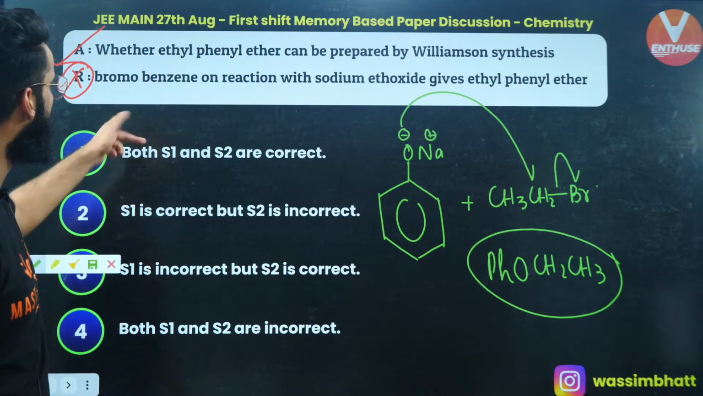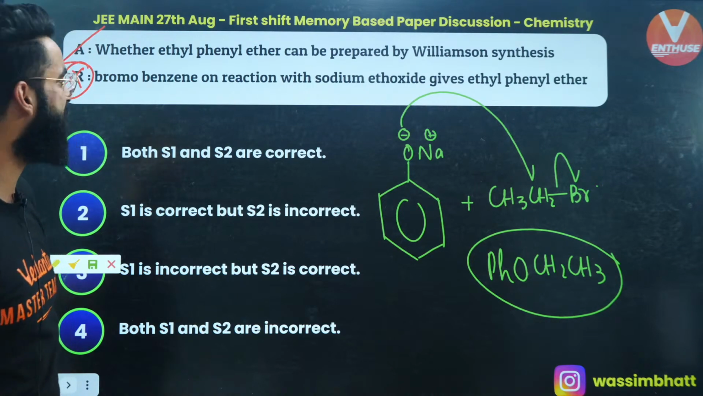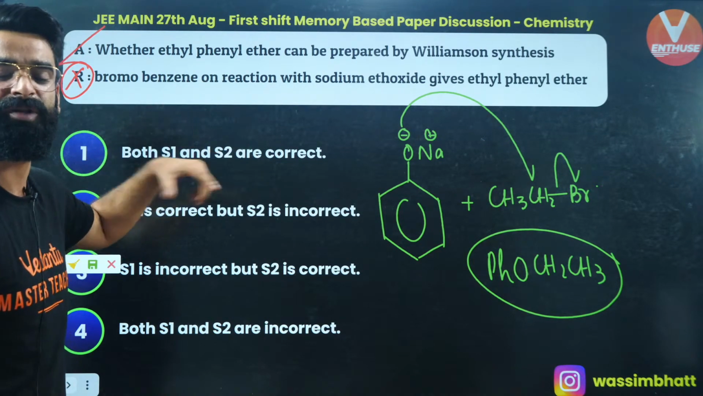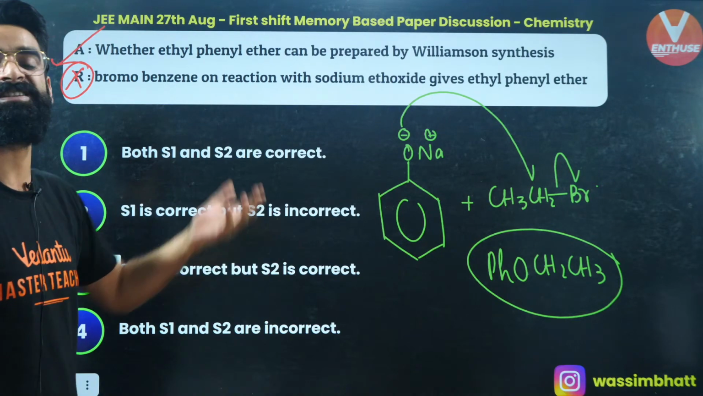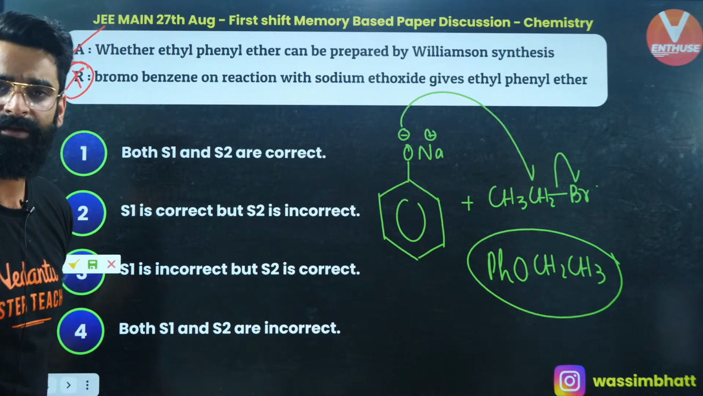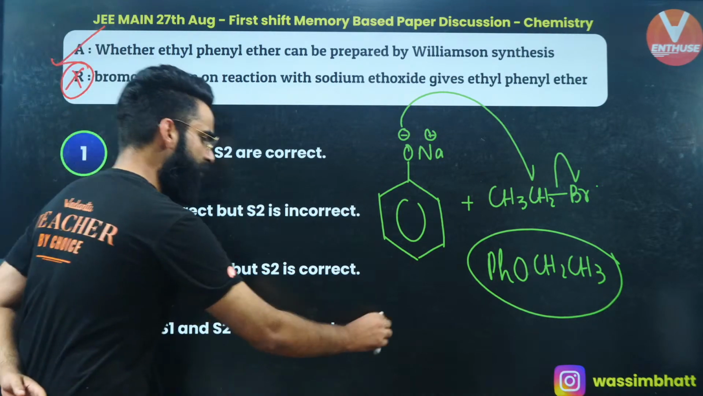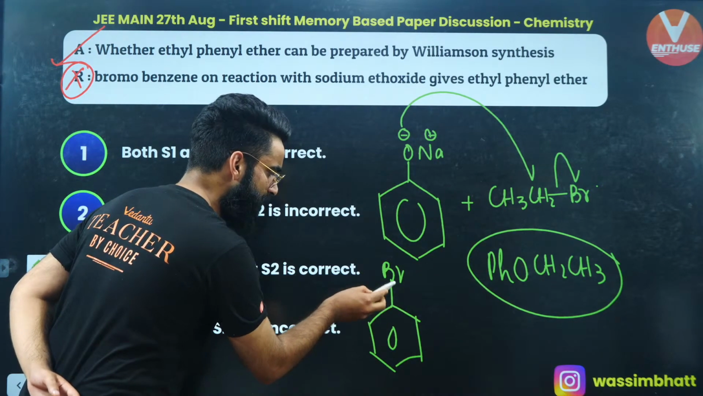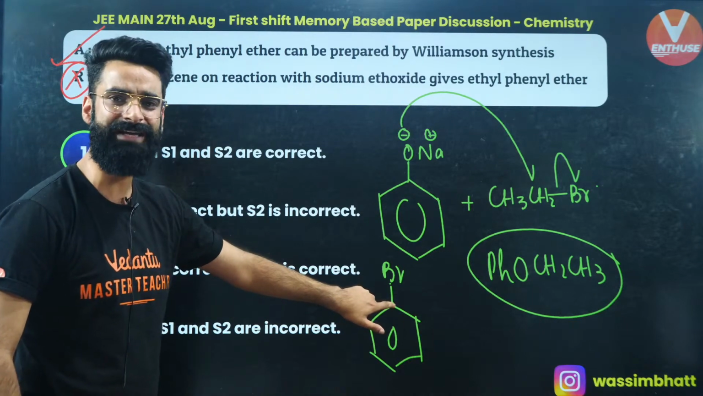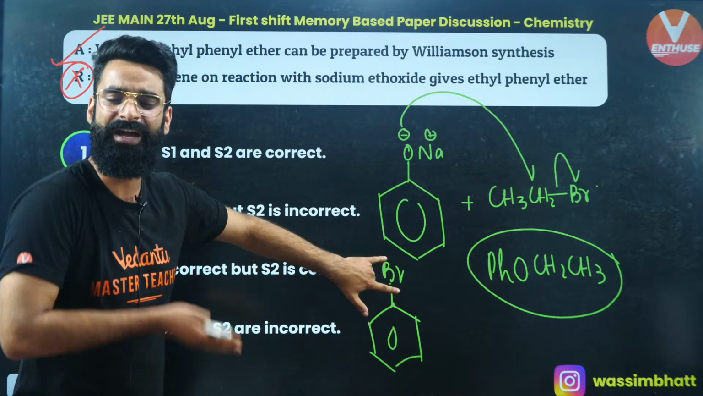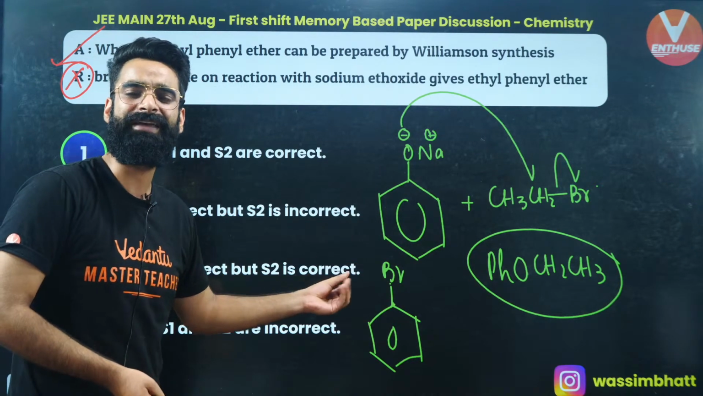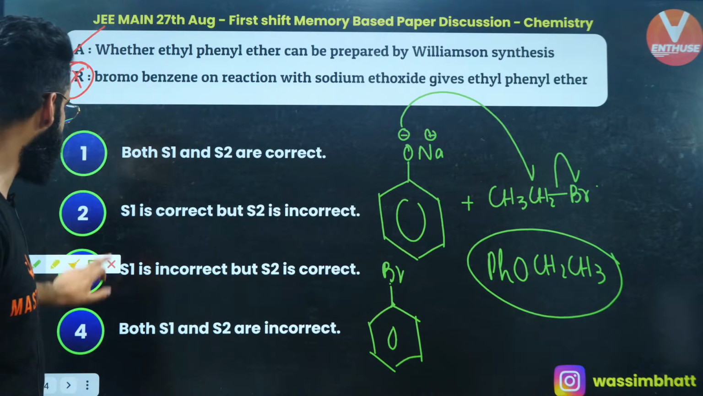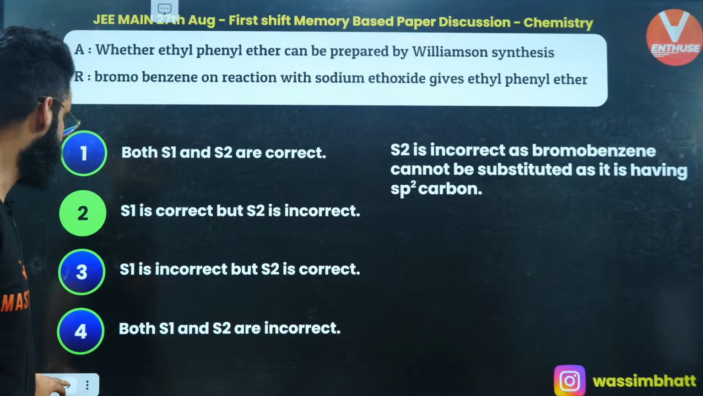What about statement number 2? Bromobenzene on reaction with sodium ethoxide gives ethyl phenyl ether. It's absolutely wrong, right? Because the bond between the carbon and bromine is strong due to the partial double bond character, right? So Br does not leave as Br negative in case of bromobenzene, right? I'm sure it's clear to everyone, right? See, if you talk about the bromobenzene, due to the partial double bond character between carbon and Br, or you can say this carbon is sp2 hybridized, the strength of the C-Br bond is more. If the strength of the C-Br bond is more, Br cannot leave as Br negative over here, so it's not going to happen, right? Okay, so statement 1 is correct and statement 2 is absolutely incorrect, right?